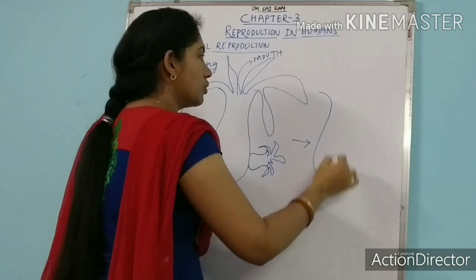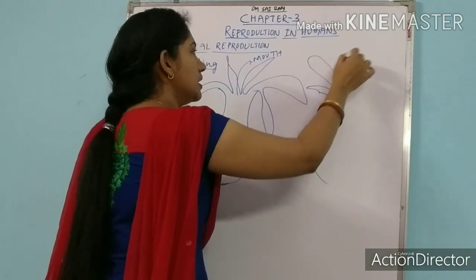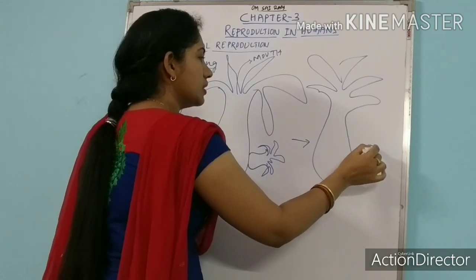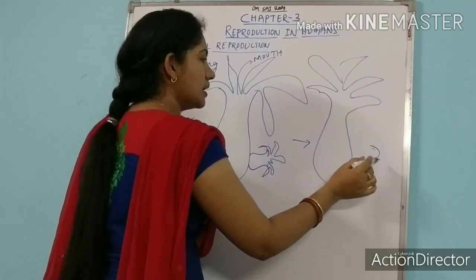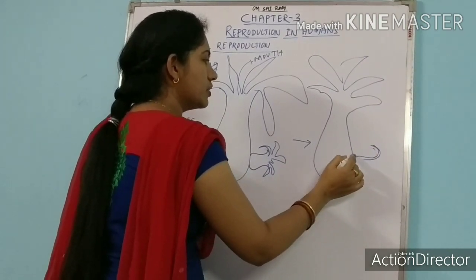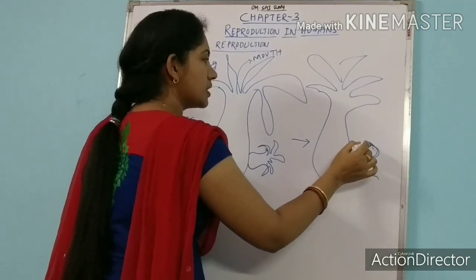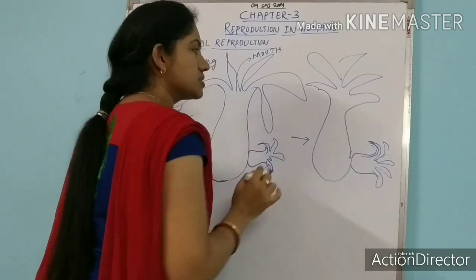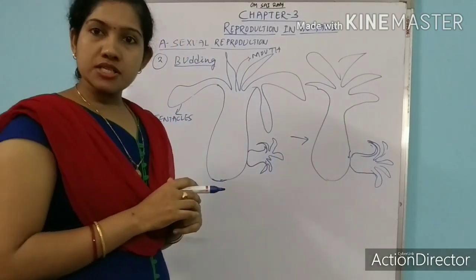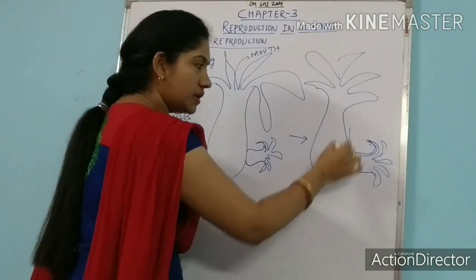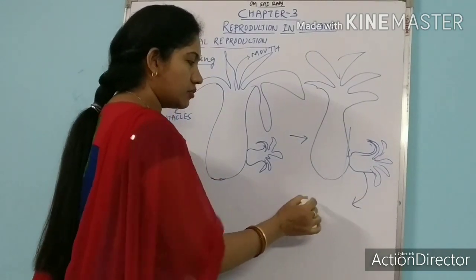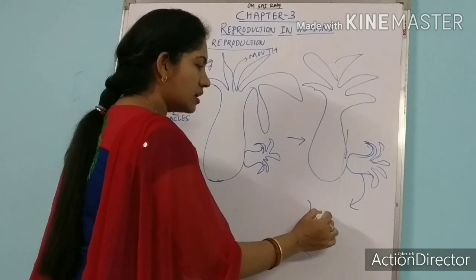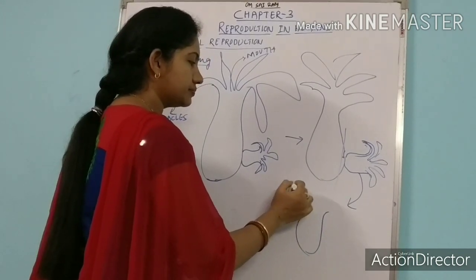It will cope up with the environment and go on maturing gradually. When this hydra is developed fully, it will give rise to a new hydra. Now this is mature enough to detach from the parent body. Now it will detach from the parent body, and this hydra will now grow into a mature hydra.